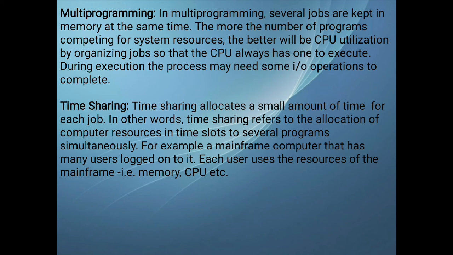In multi-programming, several jobs are kept in memory at the same time, in the main memory, like the RAM. The more the number of programs competing for system resources, the better will be the CPU utilization, by organizing jobs so that the CPU always has one to execute. During execution, the process may need some input-output operations to complete. Here in multi-programming, for example, you have your own system and you run your Windows 7 operating system.